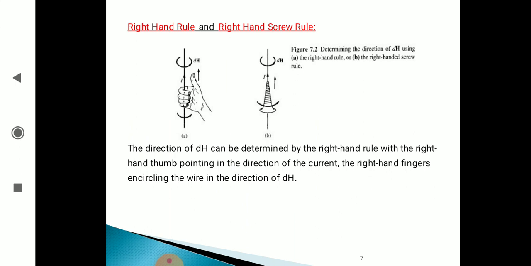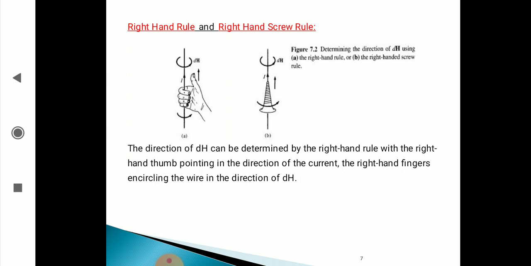I want to explain how to determine the direction of the magnetic field. If you want to understand, there are two rules: one is the right hand rule and the other is the right hand screw rule. Here there is a current carrying conductor.